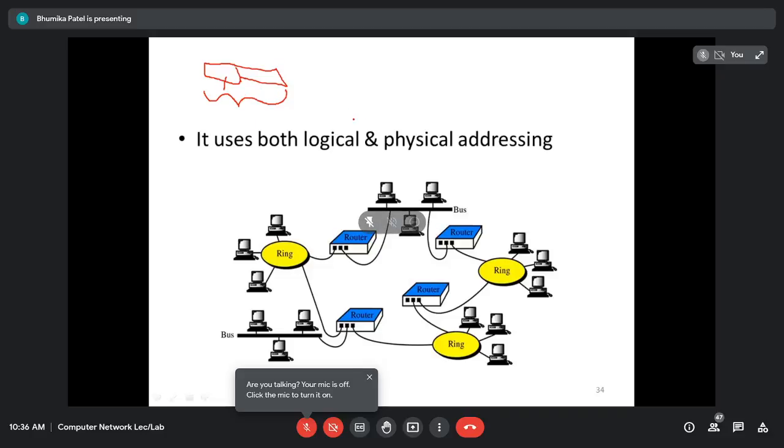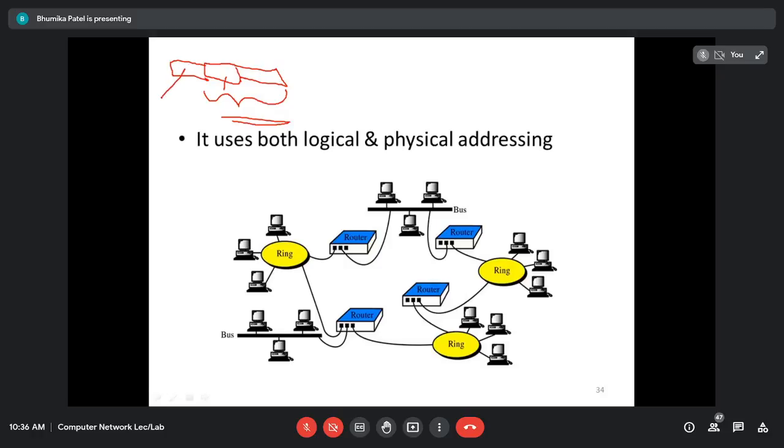Now this packet will be given to the underlying layer, called the data link layer. For the data link layer, this entire thing will be called the data. It is also going to add one more thing called the header. In the header, it is going to put the physical address of the sender and the physical address of the receiver. And this entire thing is known as a frame. In the data link layer, the message is known as a frame. In the network layer, it is known as a packet. Along with this header, it is also adding one more thing, the tail portion of this entire packet, which consists of the checksum.